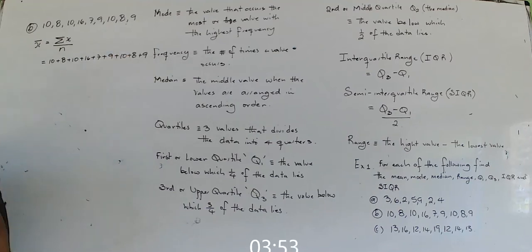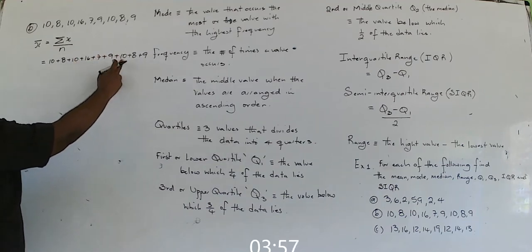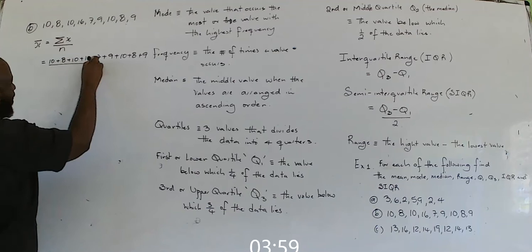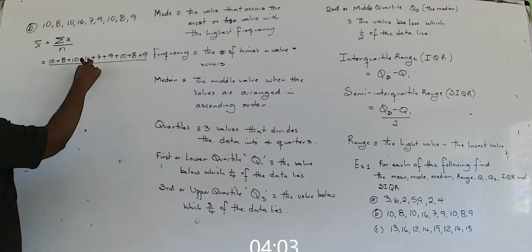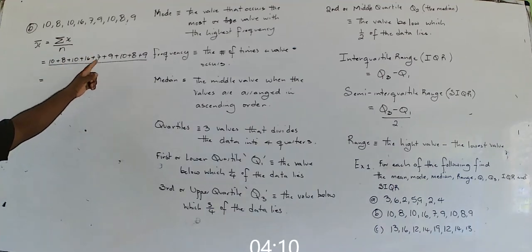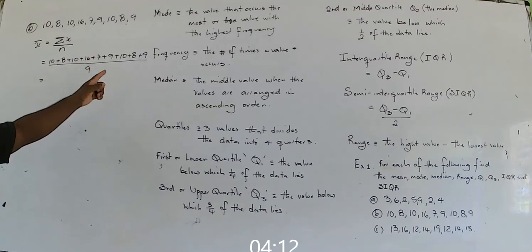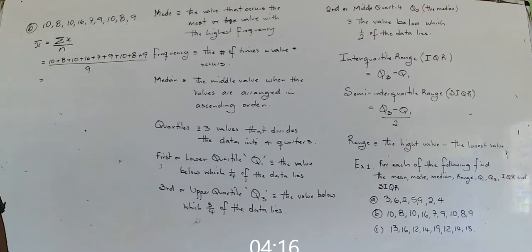Is that all of them? 1, 2, 3, 4, 5, 6, 7, 8, 9. Divide by the number of values. How many values do we have up there? 9. Divide by 9. Use the calculator. How much is that?